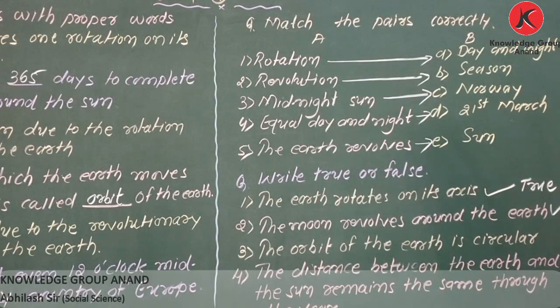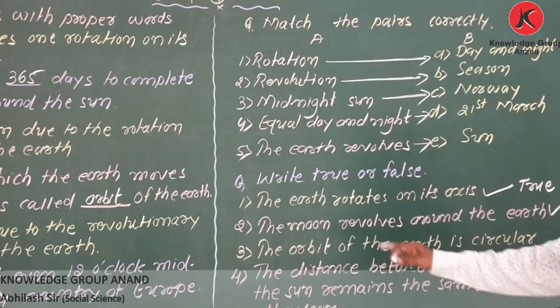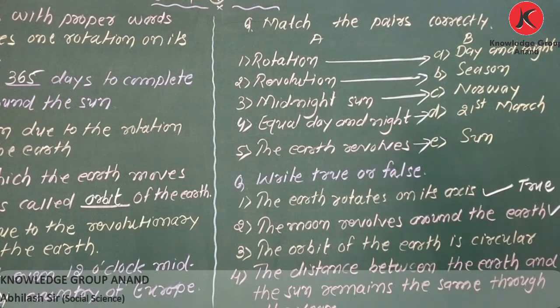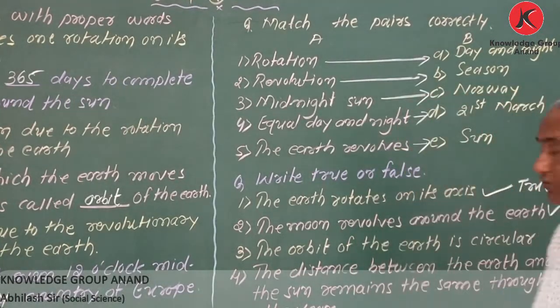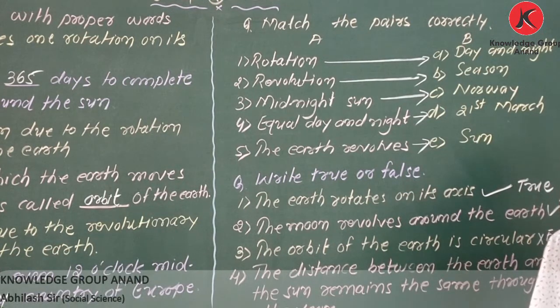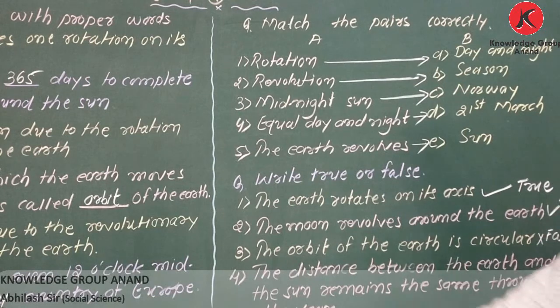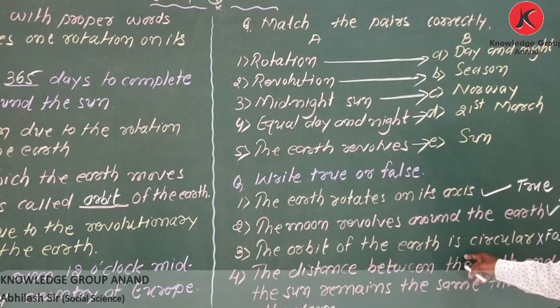Next one, the orbit of the earth is circular. No, my dear student, that is wrong. This statement is wrong. Why? Because the orbit of the earth is egg-shaped, elliptical. It is not circular. So that is false. And if you want to write the correct answer, what will you write? The orbit of the earth is elliptical, or oval, or something like that, would be correct.